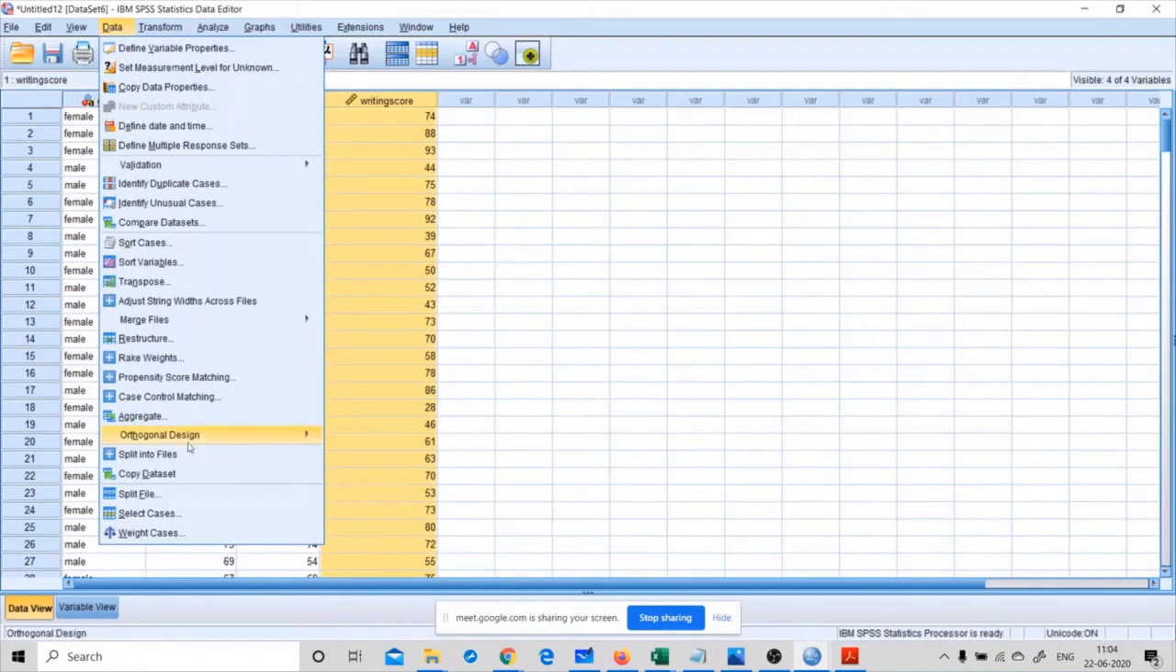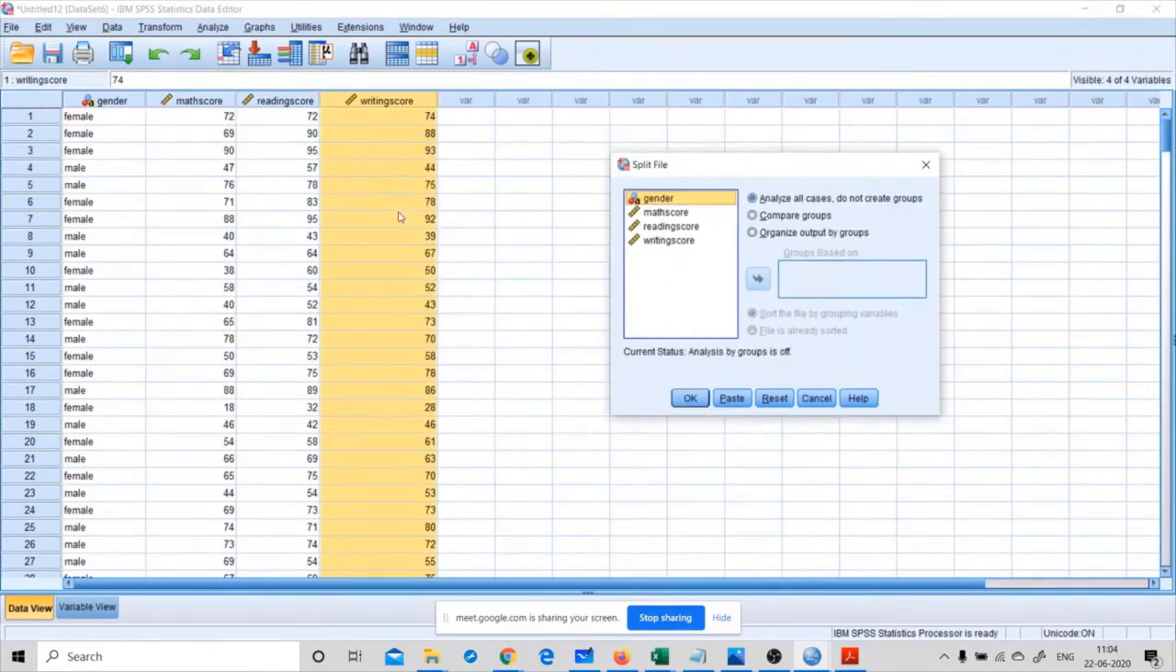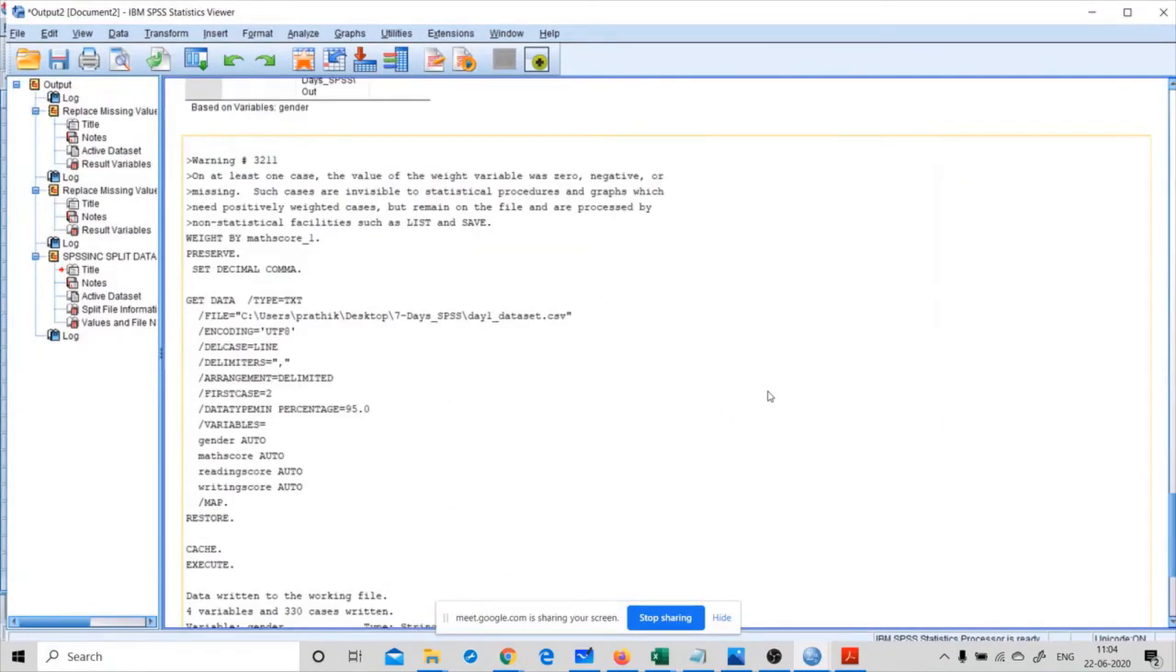For splitting the file, we have two options. One is you can split within the given data set itself, or if you want to save the split files in a different location for later use. First, let me use this split file option. I want to split this group based on the gender, so I'm choosing compare groups or organize output by groups, based on gender. Okay, let me click on OK.